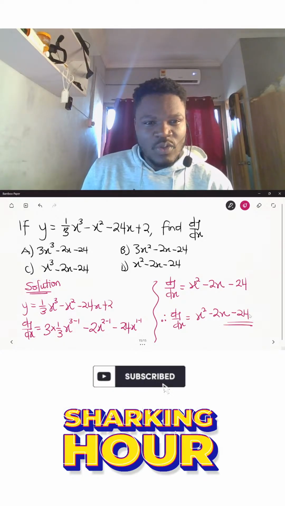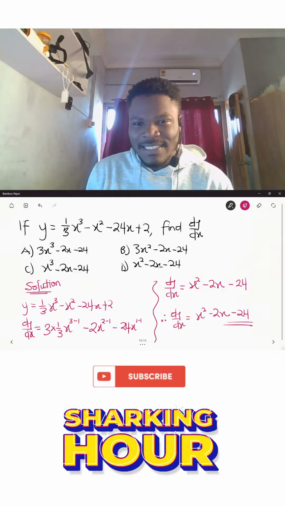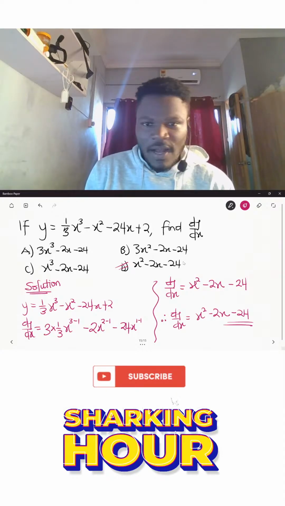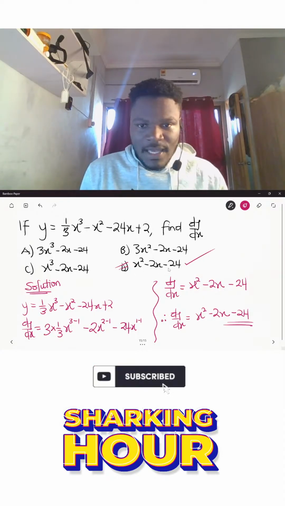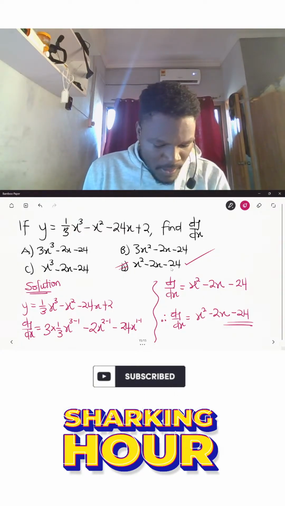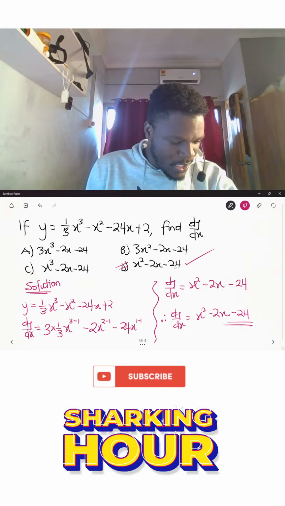And then if we look through our possible options, we can see that option D is indeed the correct answer over here. Okay, so we have x squared minus 2x minus 24 as our answer. All right, so let's proceed to look at a different question altogether.